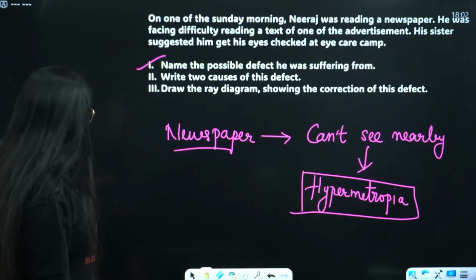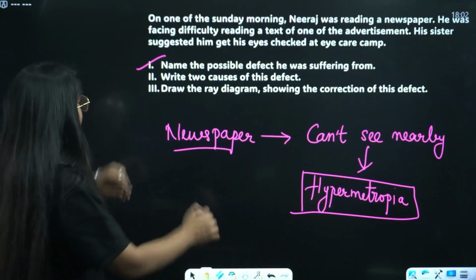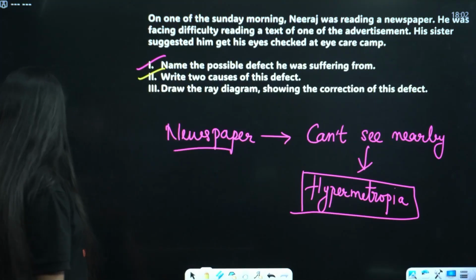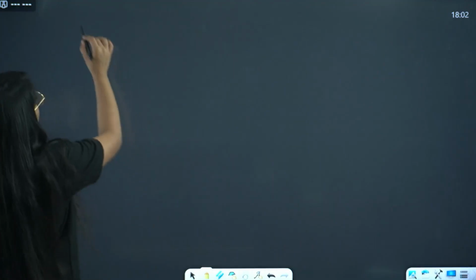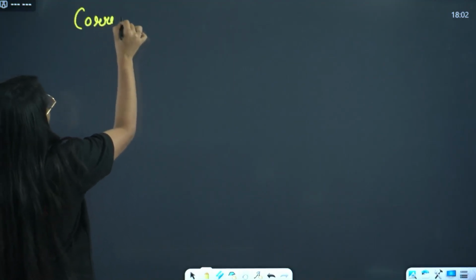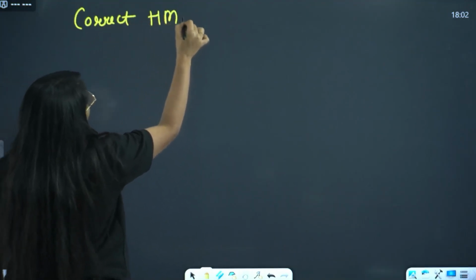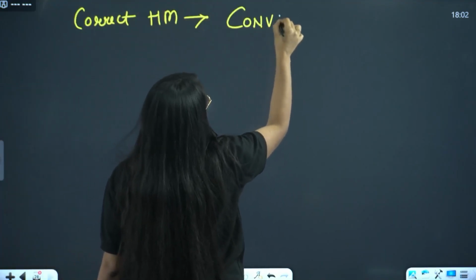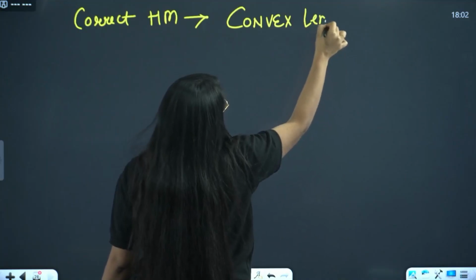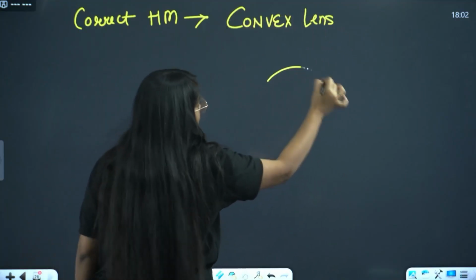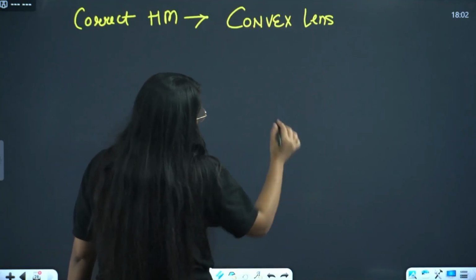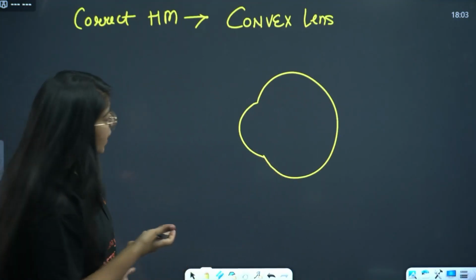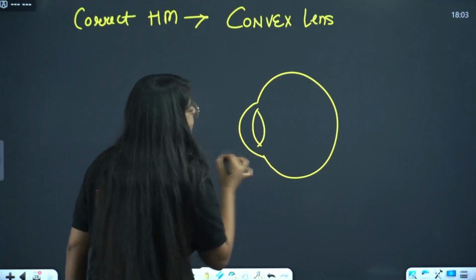Okay. Next, draw the ray diagram showing the correction of this defect. Now first, to correct hypermetropia, which kind of lens do we use? We use a convex lens. Now let us draw its correction. First I'll draw the eye. This is a very bad eye. This is, let's say, a decent eye. Then this is the eye lens, right?